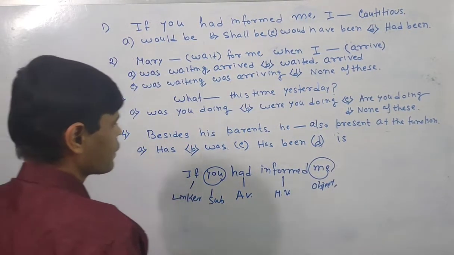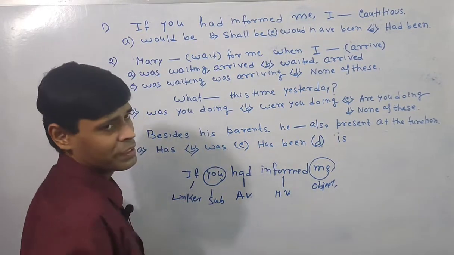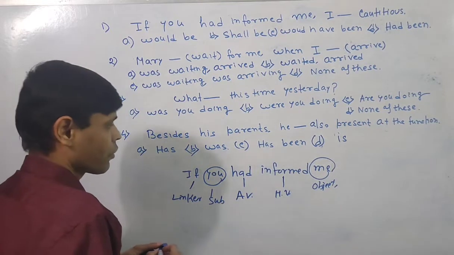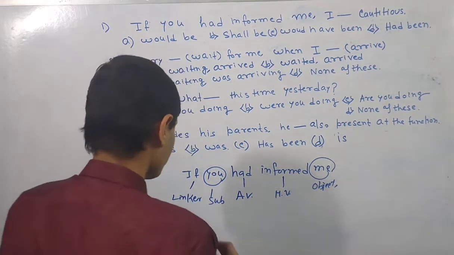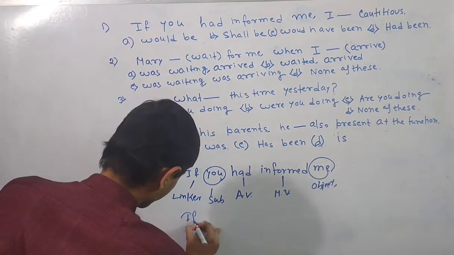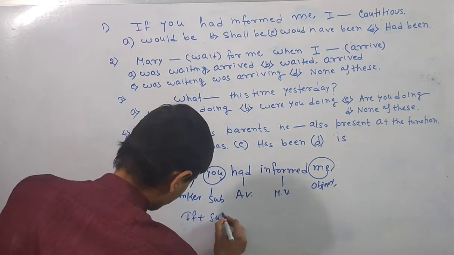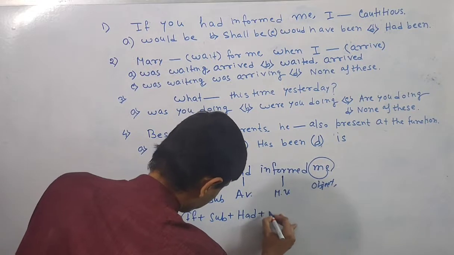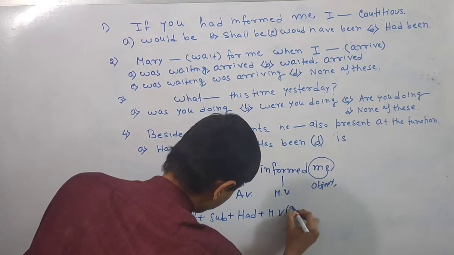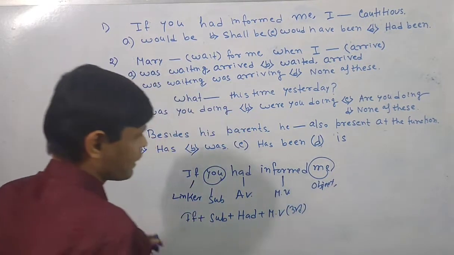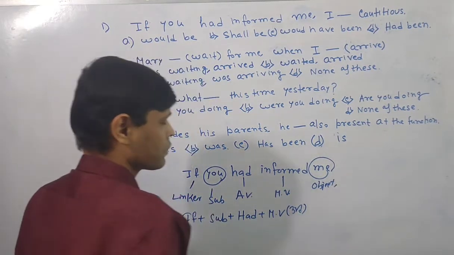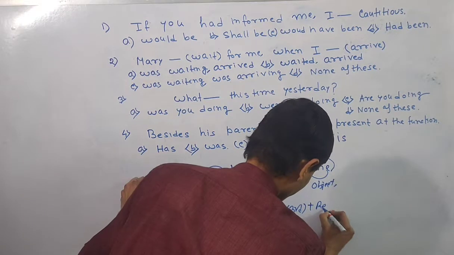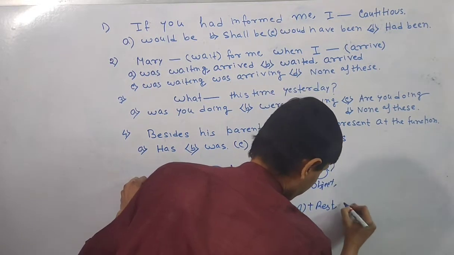In case of writing a fictitious sentence like this, we have to follow some system. The first structure is that the conditional sentence will be written like this. If, subject, had, main verb third form. If object is there, you have to go for the object. If it is not there, you don't need to write anymore. Rest.